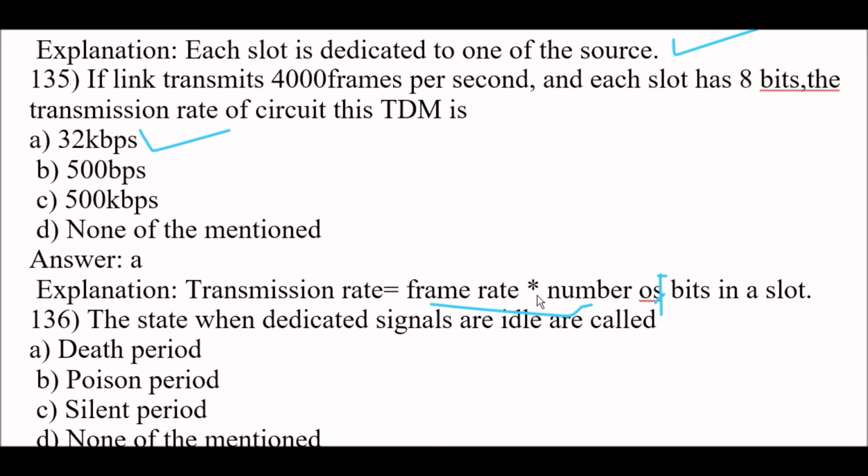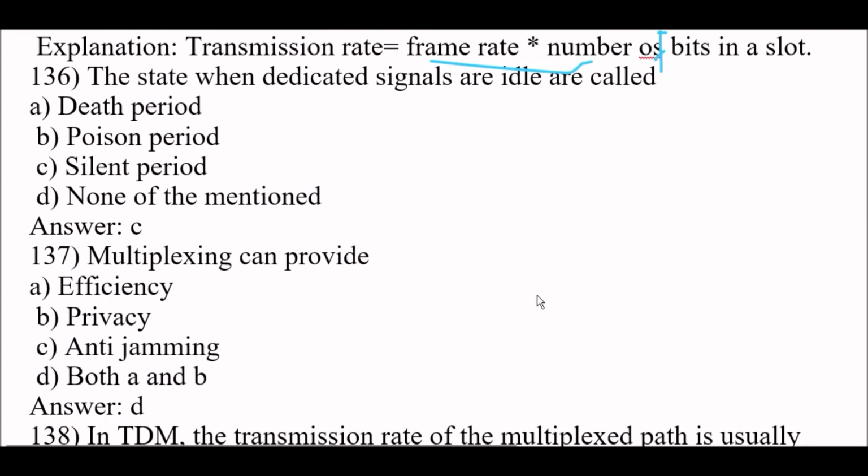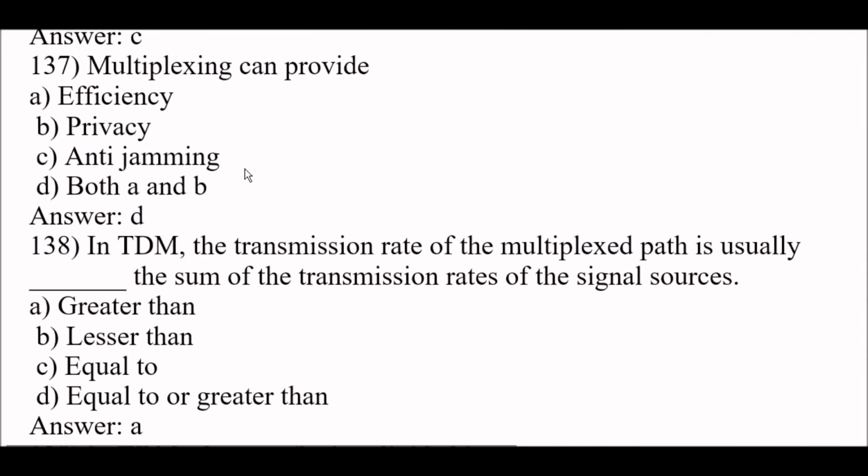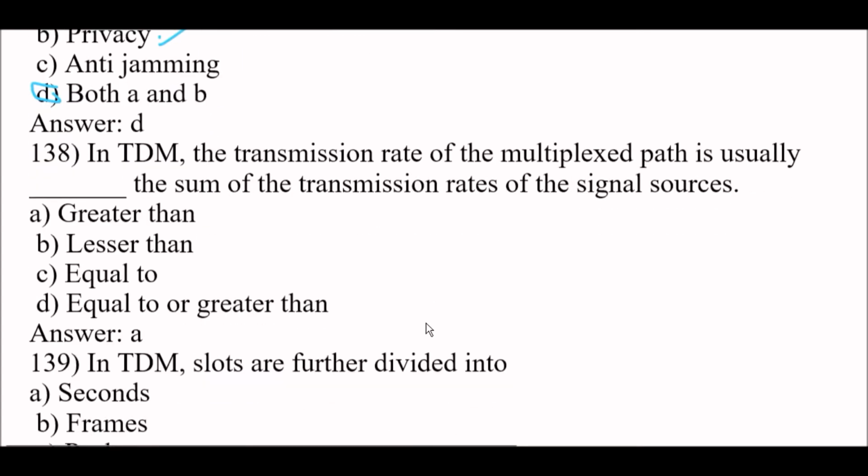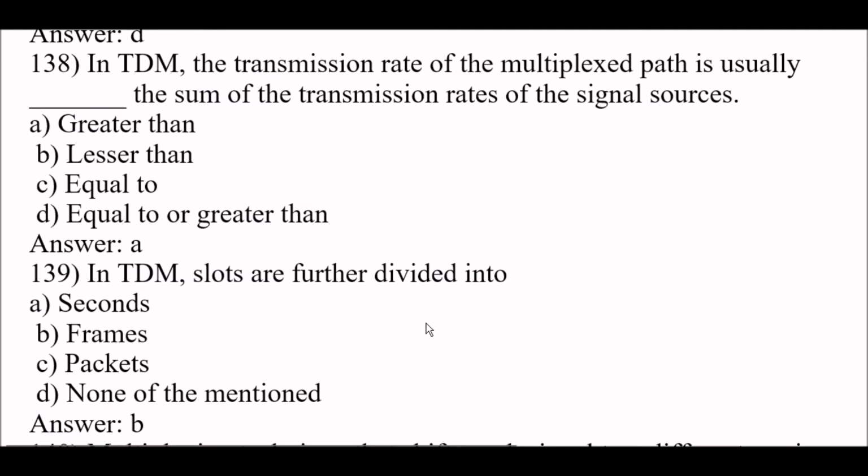Okay, next question, the state when dedicated signals are idle is called option C, silent period. Okay, next question, multiplexing can provide efficiency and privacy. So right answer here is option D, both A and B. Next question, in TDM the transmission rate of the multiplexing path is usually blank the sum of the transmission rates of the signal sources. Right answer is option A, greater than. In TDM the transmission rate of the multiplexed path is usually greater than the sum of the transmission rates of the signal sources.